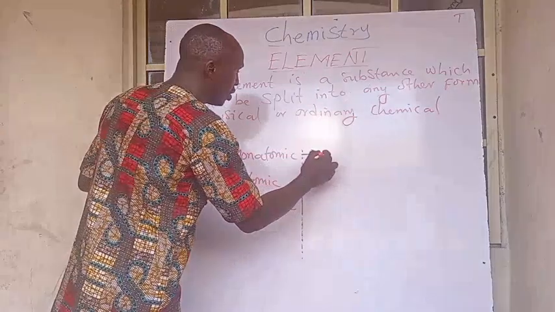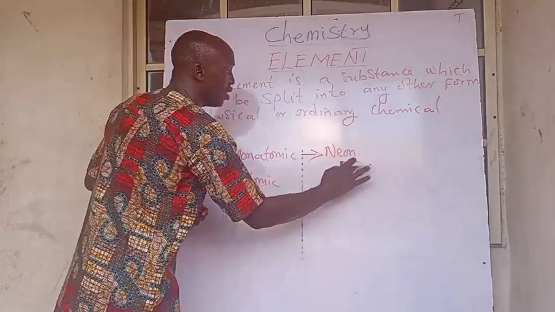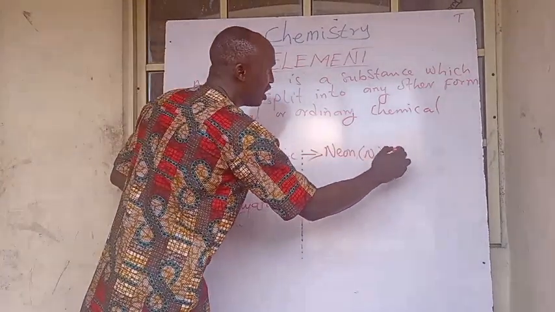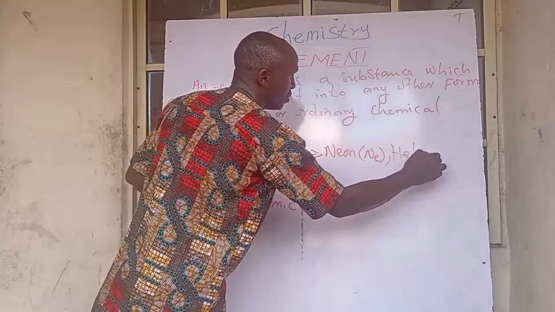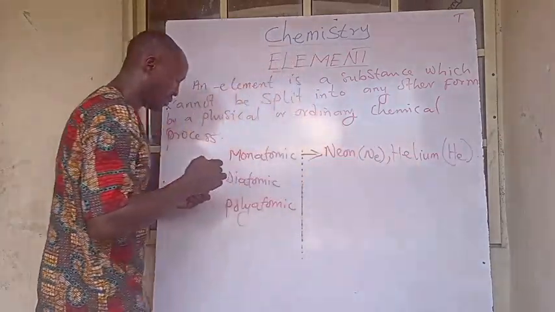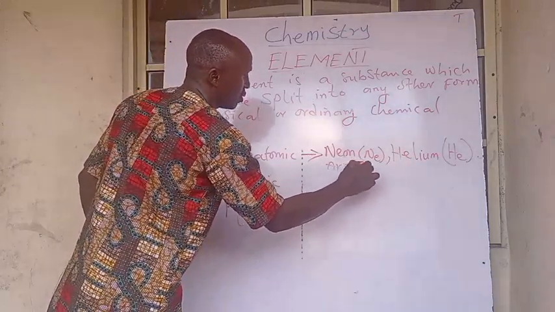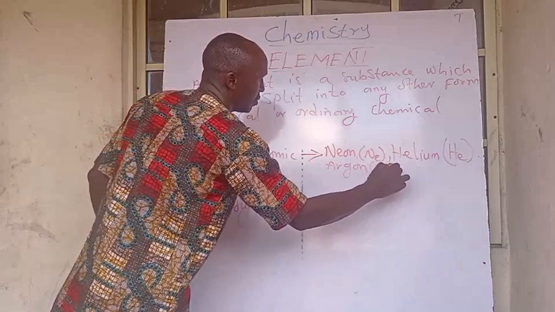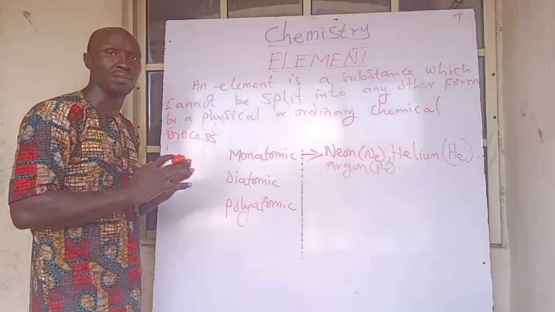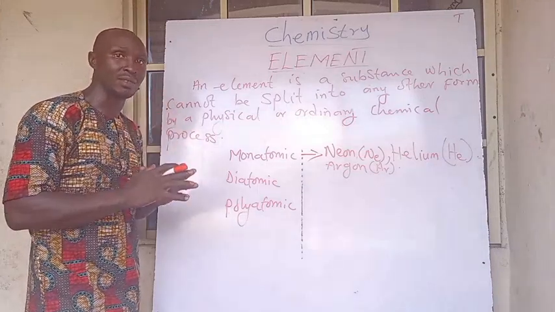Example is the what? The neon. Neon can occur alone. Another one is what? Helium. Argon. These elements can exist independently outside a chemical reaction when they are not excited.